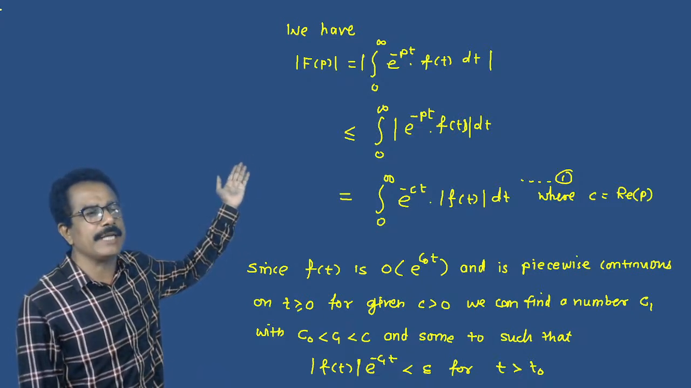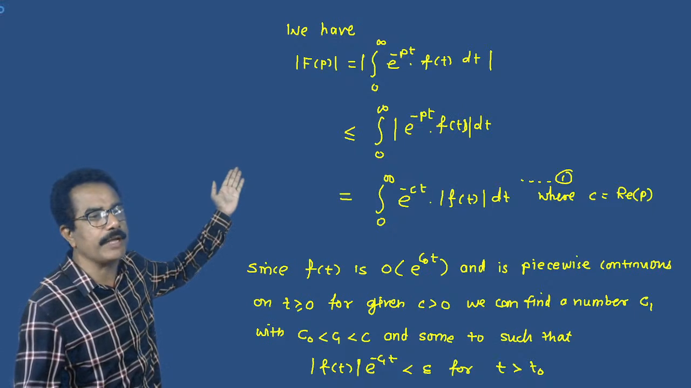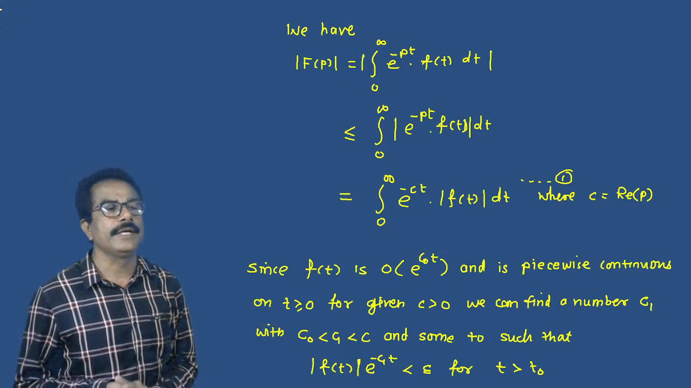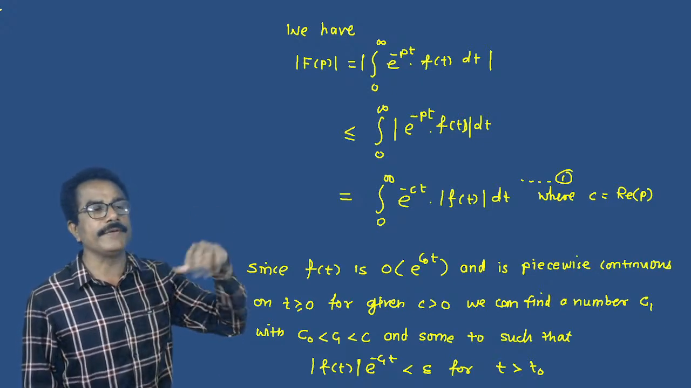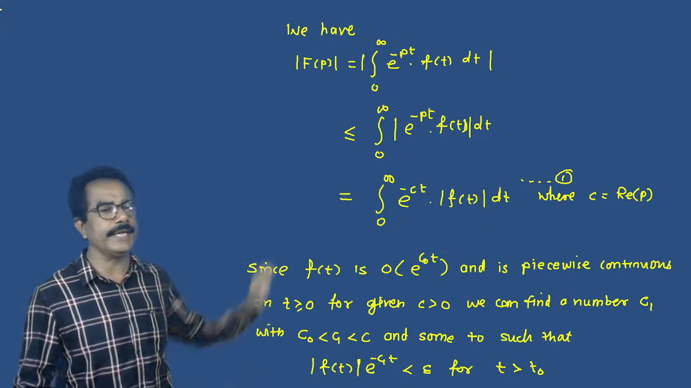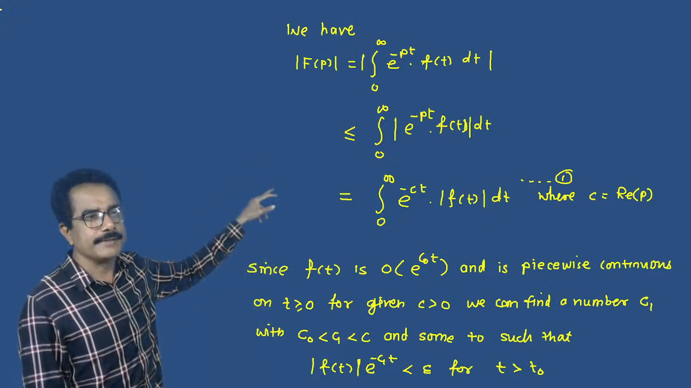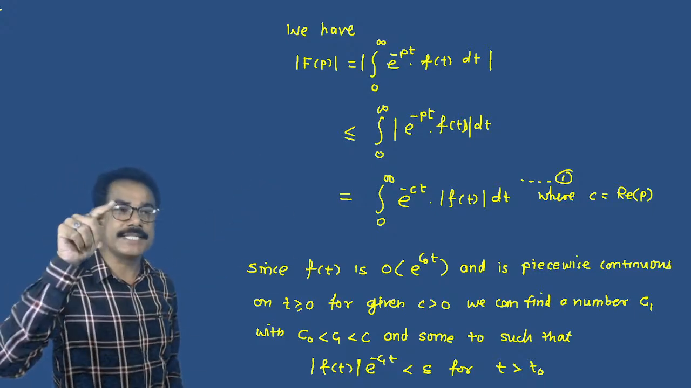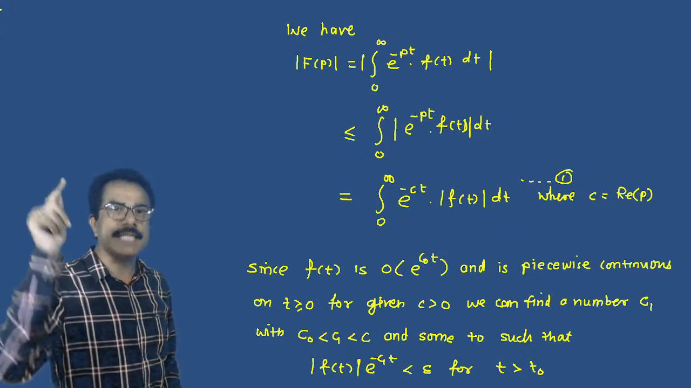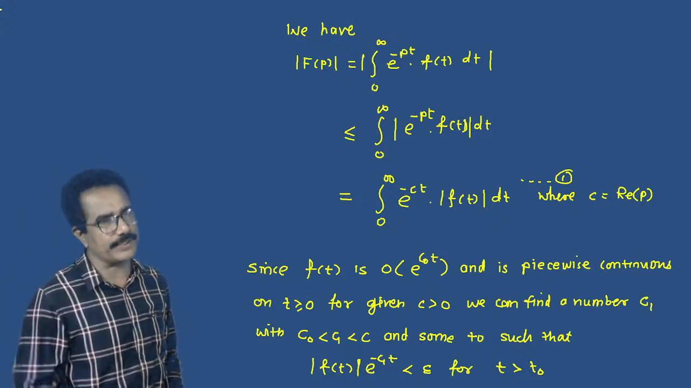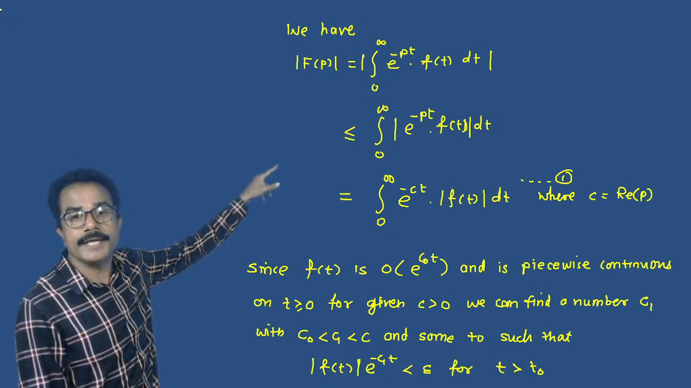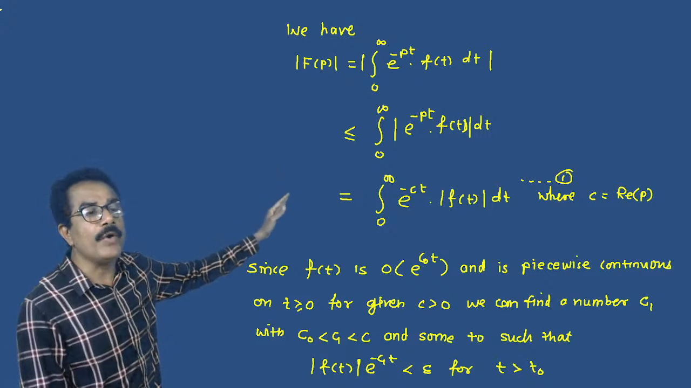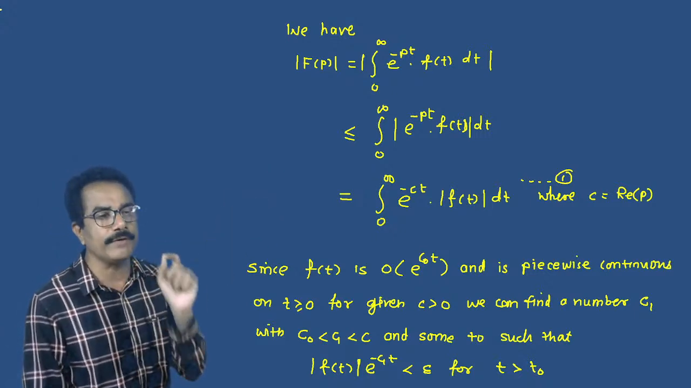According to the definition of the Laplace transformation, we take the modulus value on both sides. So mod of capital F of p equals mod of integral from 0 to infinity e raised to minus pt into f of t dt. You know that mod of integration is always less than or equal to integration of mod of the function. So according to that theorem, we can write this is less than or equal to integral from 0 to infinity mod of e raised to minus pt into f of t dt.